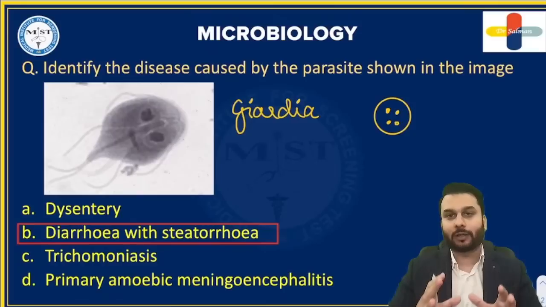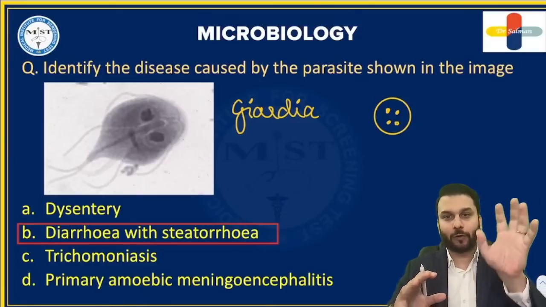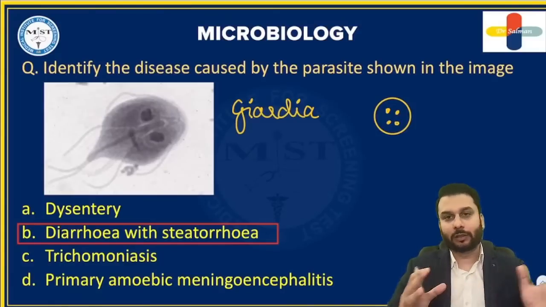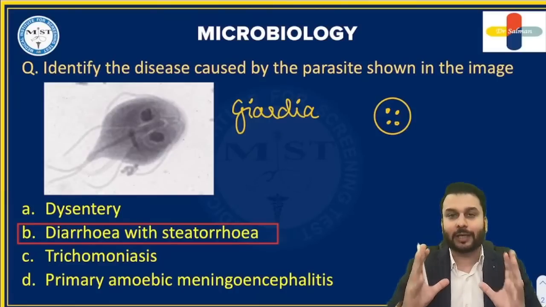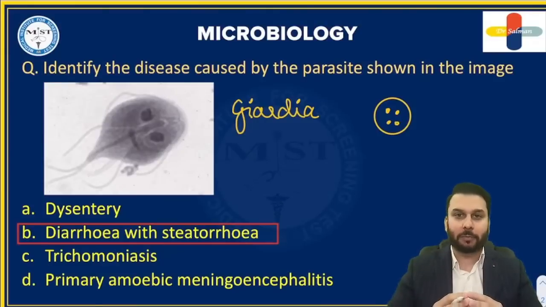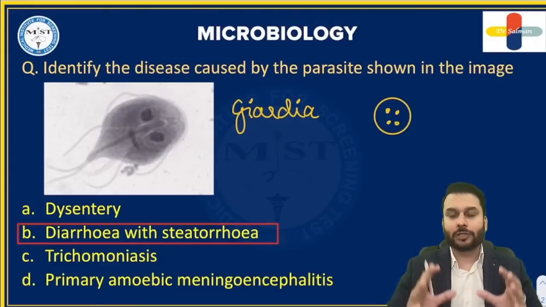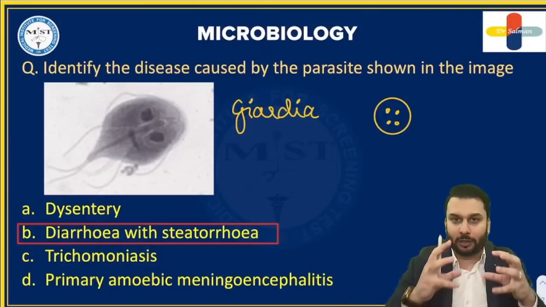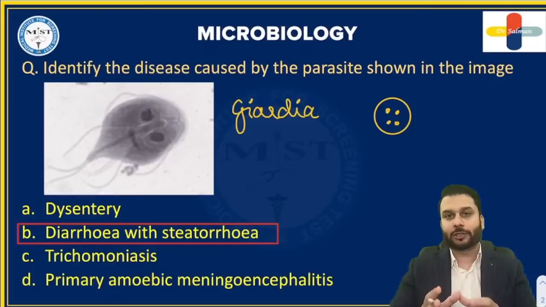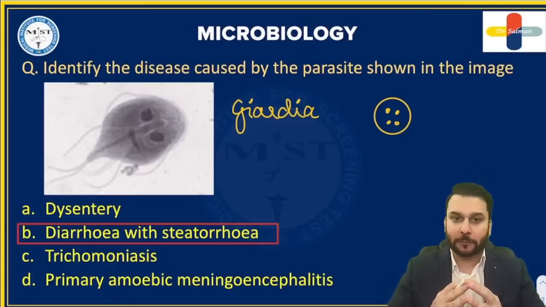The second option clearly describes Giardia lamblia, the one that shows falling leaf motility. And option D is going to be Naegleria fowleri. This disease is called primary amoebic meningoencephalitis. Generally, they will mention a history of swimming in fresh water, following which somebody may acquire this infection. So that's about option D.